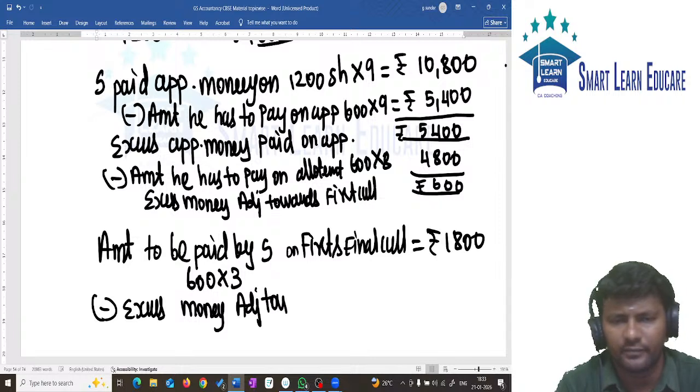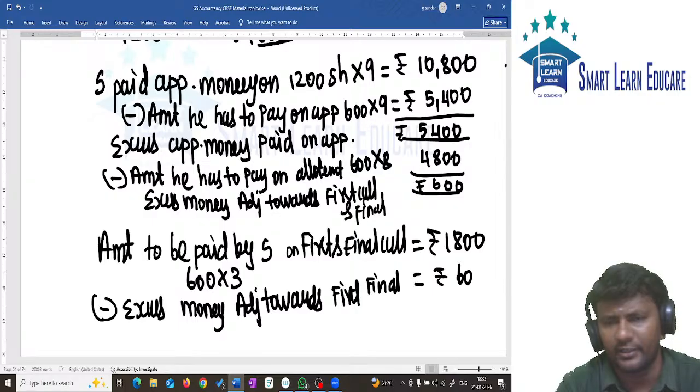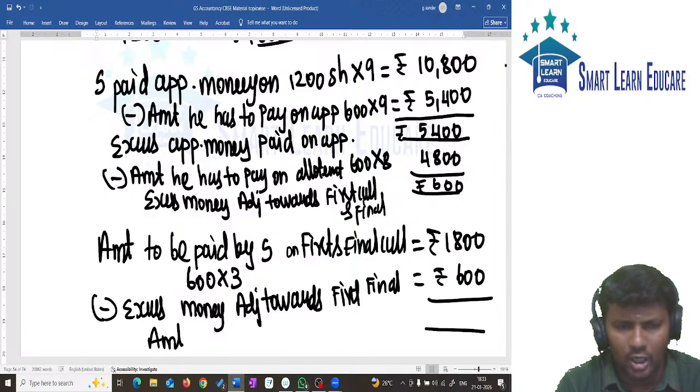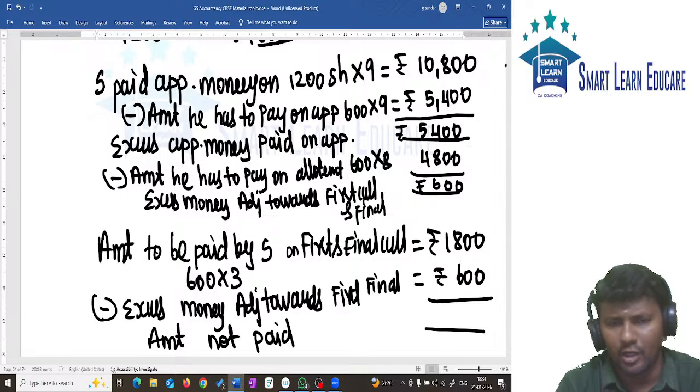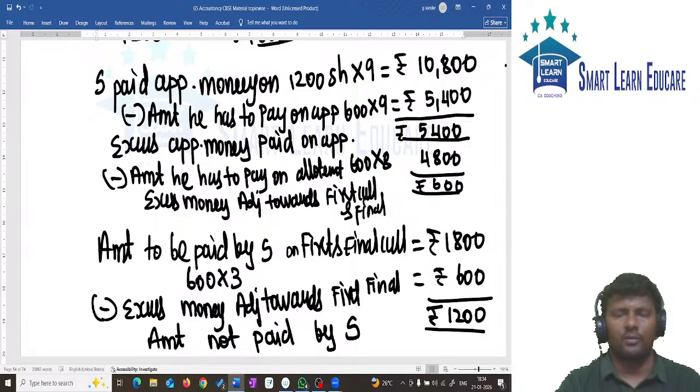Excess money adjusted towards first and final call is 600 rupees. Amount not paid by S. S not paid rupees 1200.